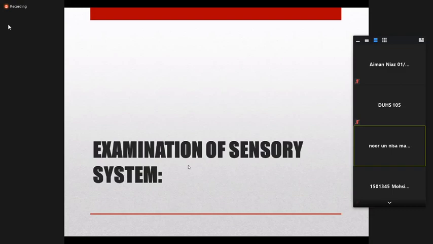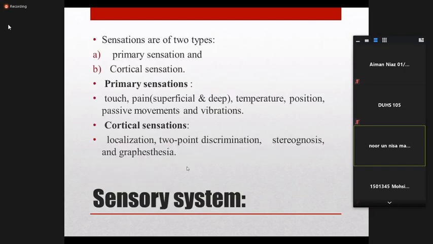Now we start with the examination of the sensory system. Before you perform the sensory system examination, it is important to discuss the important anatomical points and the basic rules to perform sensory system examination.